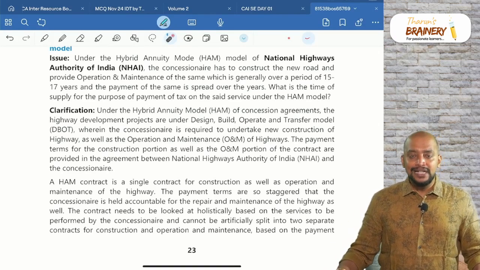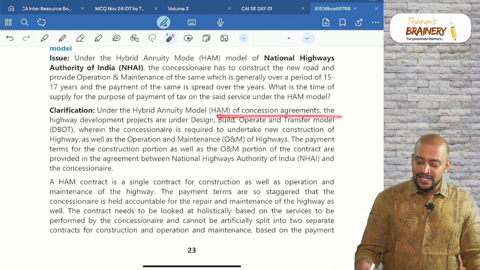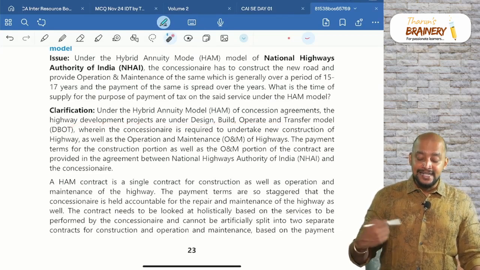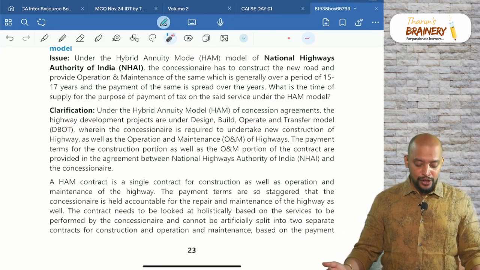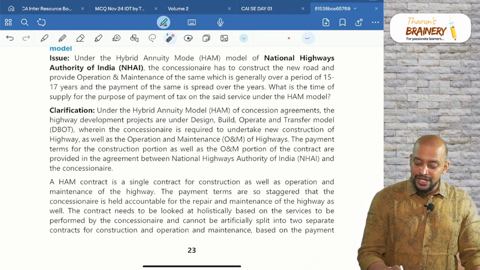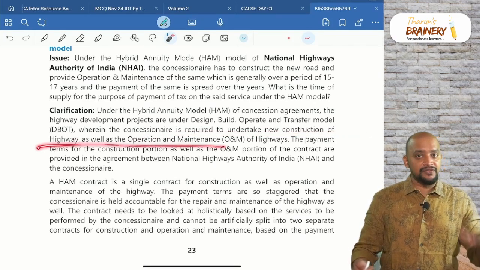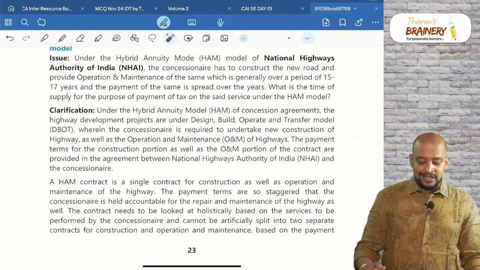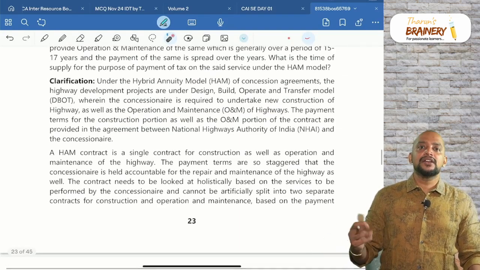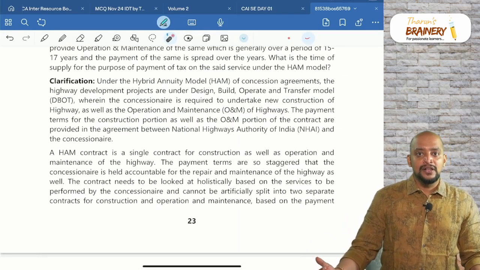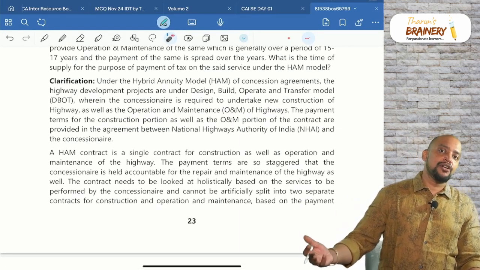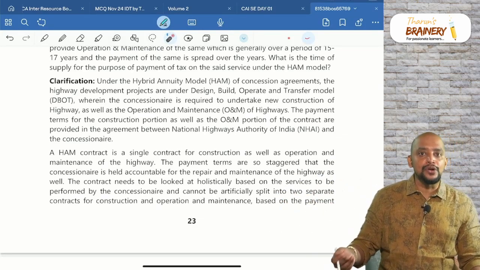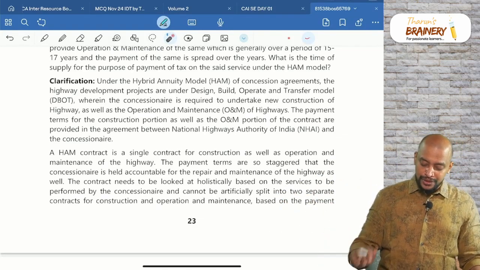They say that under the hybrid annuity model of concession agreements, highway development projects are under the design, build, operate, transfer model, wherein the concessionaire is required to undertake new construction of highway. First they need to do the construction, and then operation and maintenance, because once they construct, it is not going to be like that forever. Maybe some rainfall could cause some pits or damage to the road, and again they need to rectify all those things.